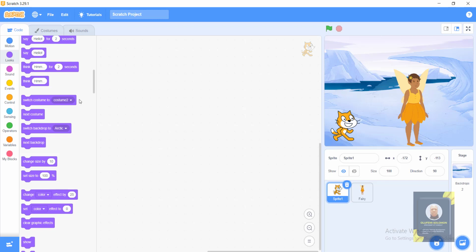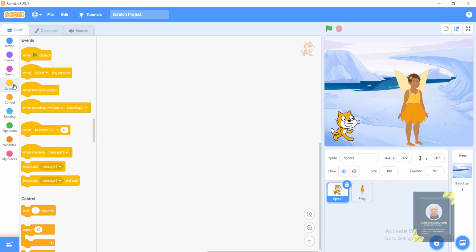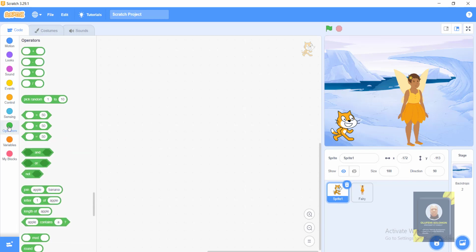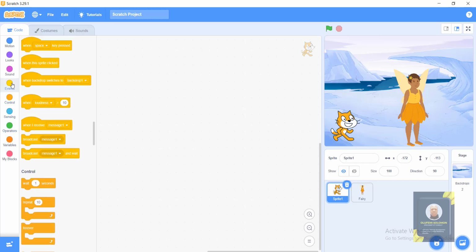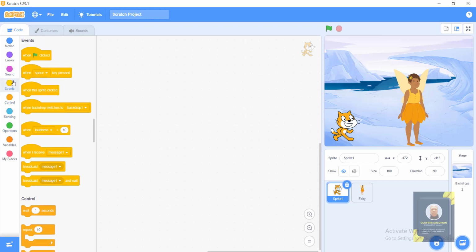Okay, as I've said before, we have to understand how all these toolbox work in order to maximize the potential of our Scratch. So because I actually know what to do, if I come to this place under events, when green flag is clicked, I can increase my size. I want to zoom in so that we see it very well.